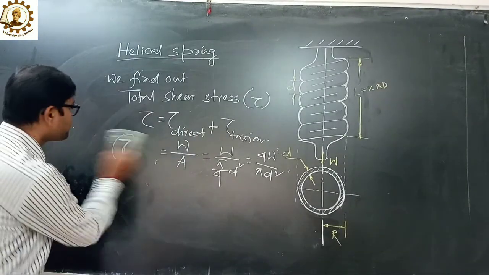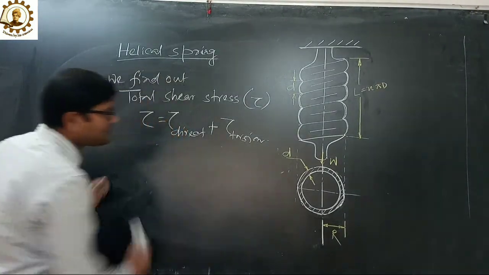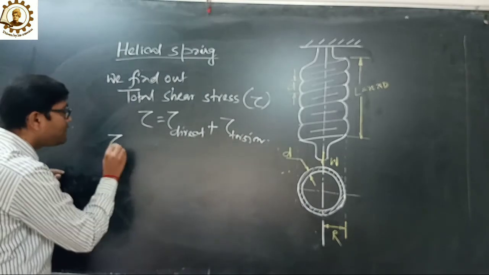Now torsional shear stress, tau torsion.